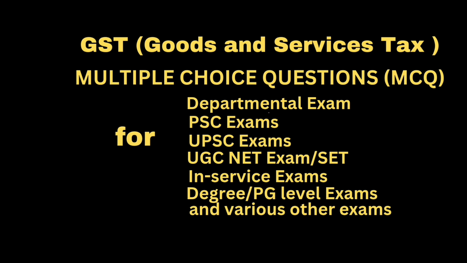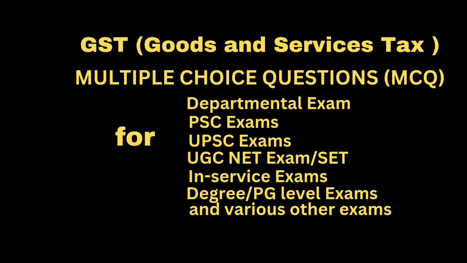Option A, in relation to a supply. Option B, for reasons other than a supply, for example return, job work, etc. Option C, due to inward supply from an unregistered person. Option D, for all the above. Correct answer, for all the above.